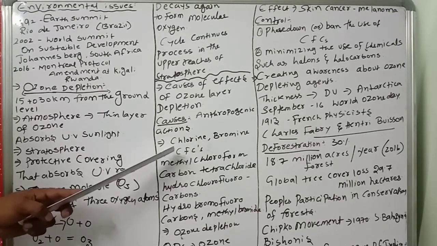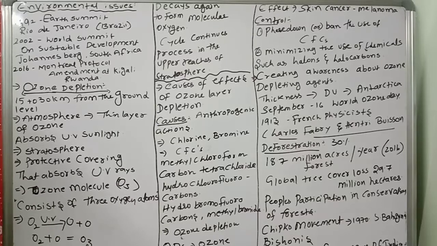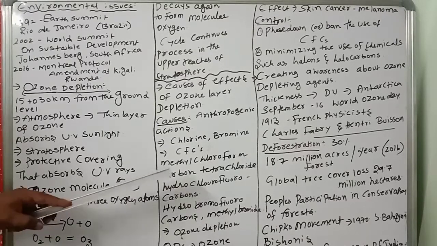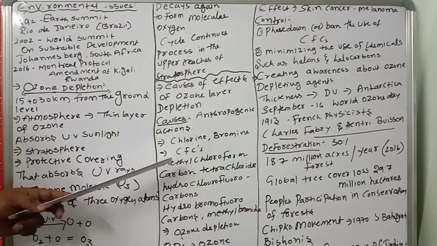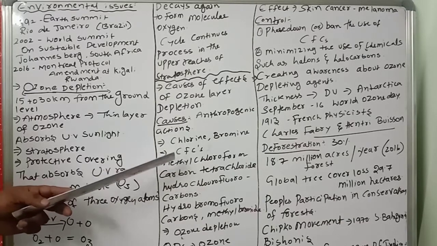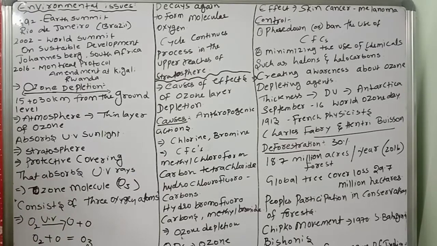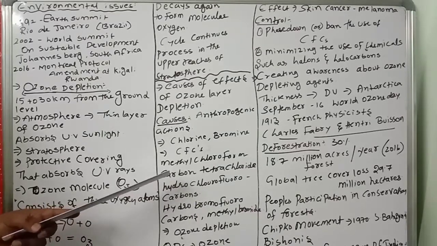These cause ozone layer depletion. This is a very dangerous concept. Why? Because when ozone depletion is going on, the UV rays directly reach the earth and cause mutations in the skin cells that lead to cancer. So a very dangerous effect will be there.